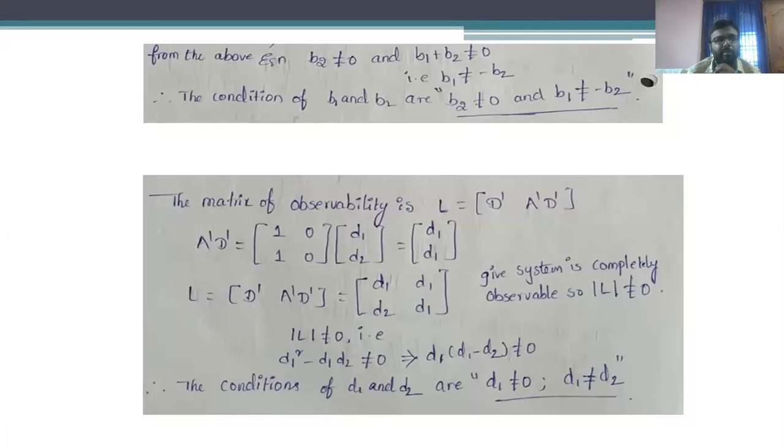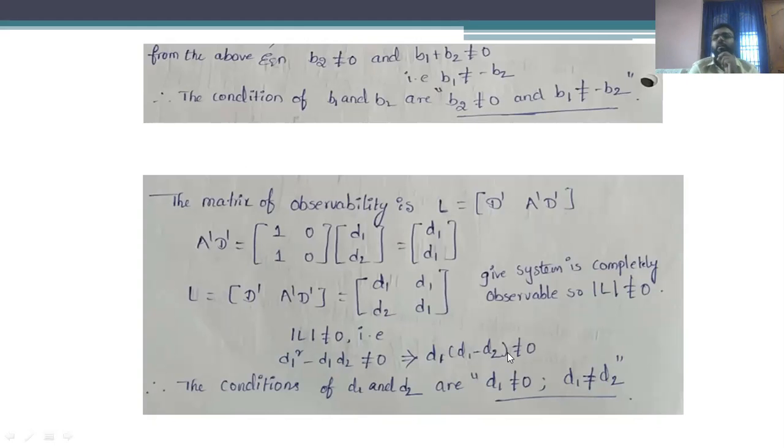After calculating the determinant of this particular matrix, it is not supposed to be equal to 0. Why? Because the system is said to be observable. Therefore this determinant is not equal to 0, and we get the condition D1 squared minus D1 D2 is not equal to 0. Taking D1 as common, we get D1 into D1 minus D2 is not equal to 0.